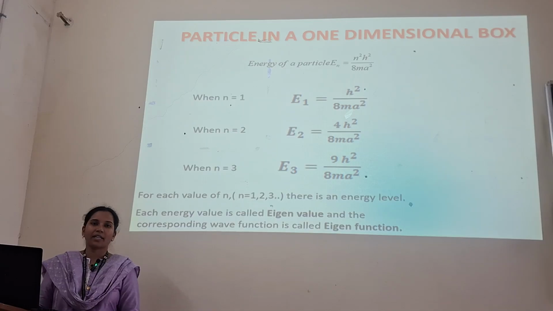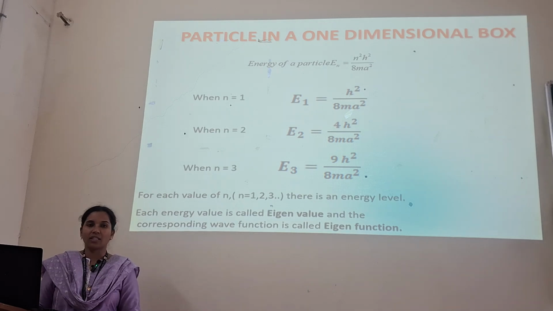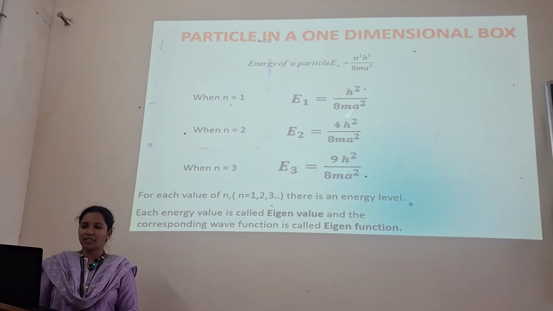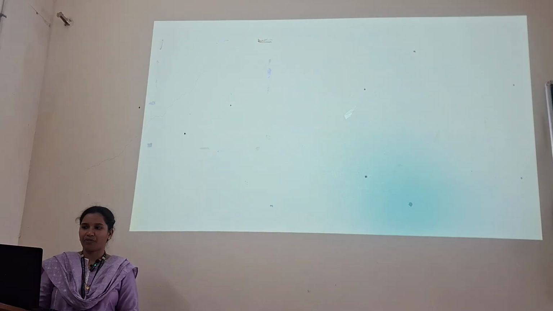So the energy of the particle in a one-dimensional box we determined is En is equal to n square h square by 8ma square. If we substitute n is equal to 1, 2, 3, we will get the corresponding energy values. E1 is equal to h square by 8ma square, E2 is equal to 4h square by 8ma square, E3 is equal to 9h square by 8ma square. Each energy value is also known as an eigenvalue, and the corresponding wave function to that respective energy value is nothing but the eigen wave function.